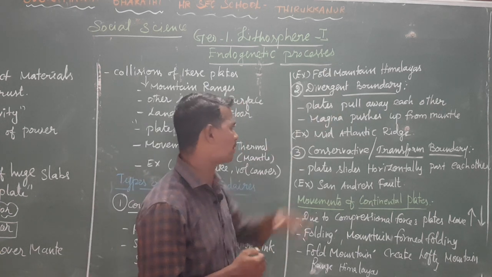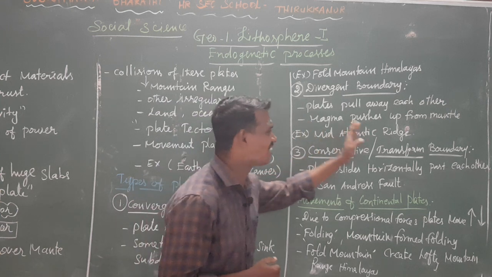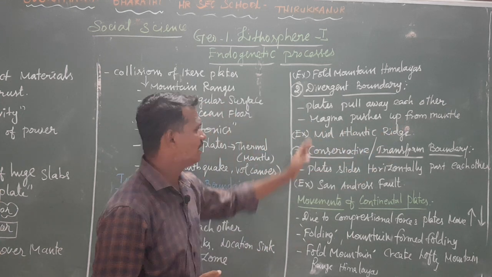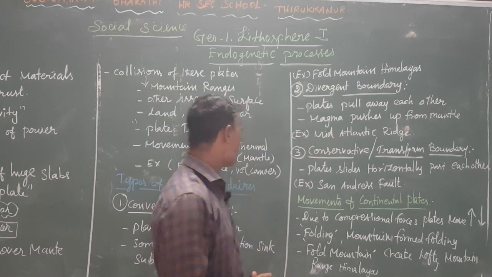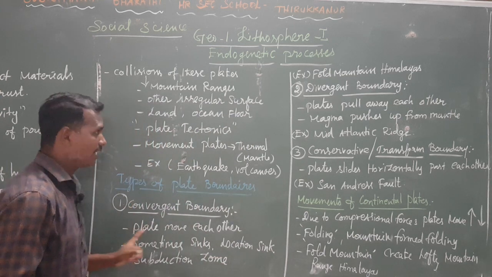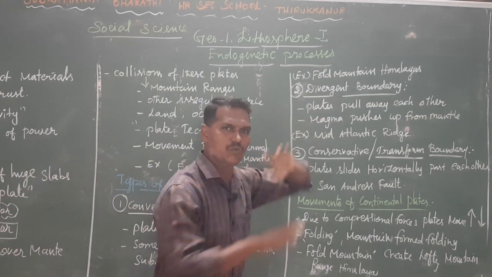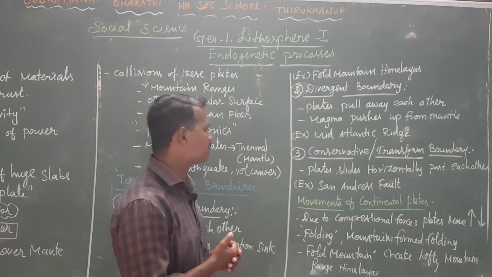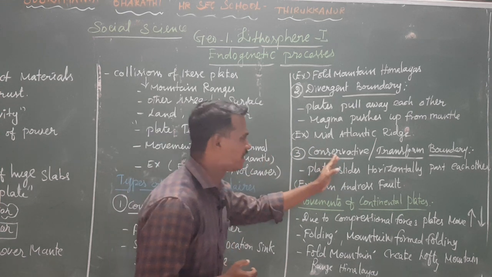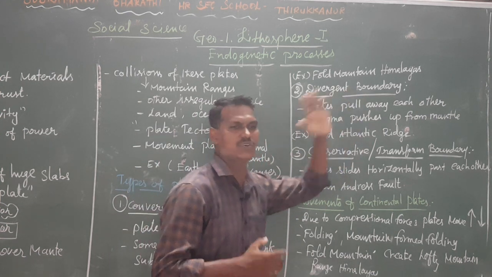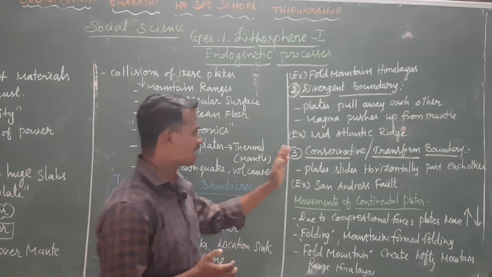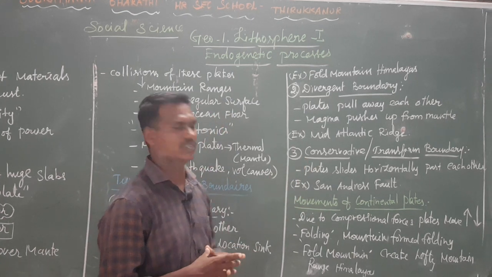Example for divergent boundary, mid-Atlantic ridge. What is that? Mid-Atlantic ridge. So convergent boundaries over, then divergent boundaries over. Then the third type of boundary, conservative or transform boundaries. What is that? Conservative or transform boundaries.